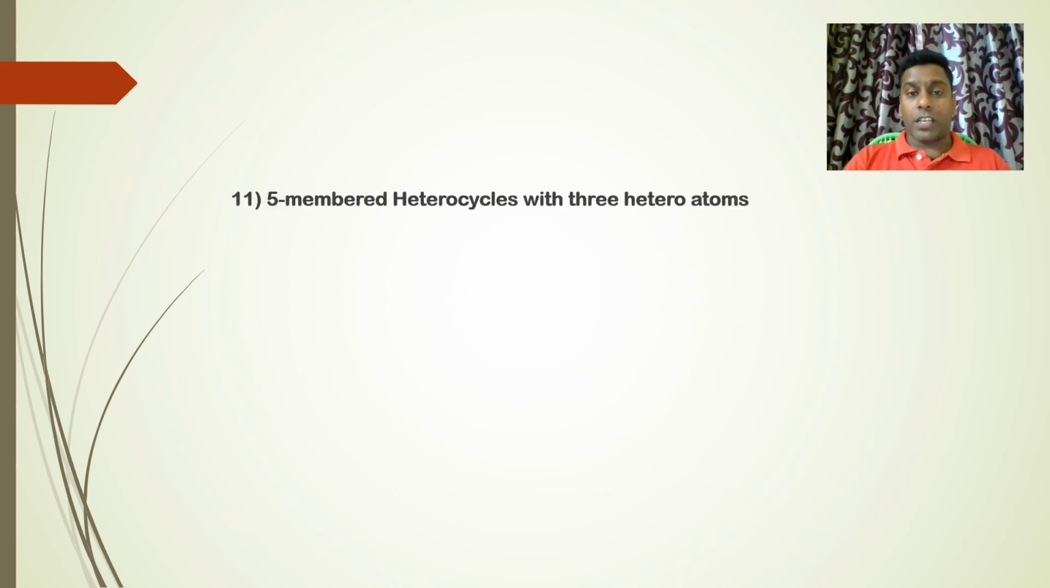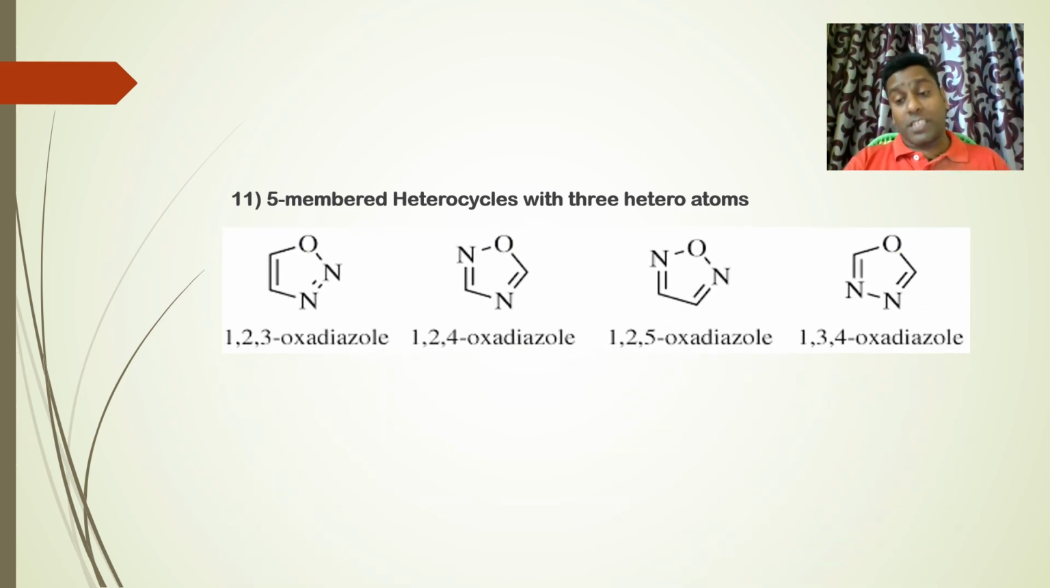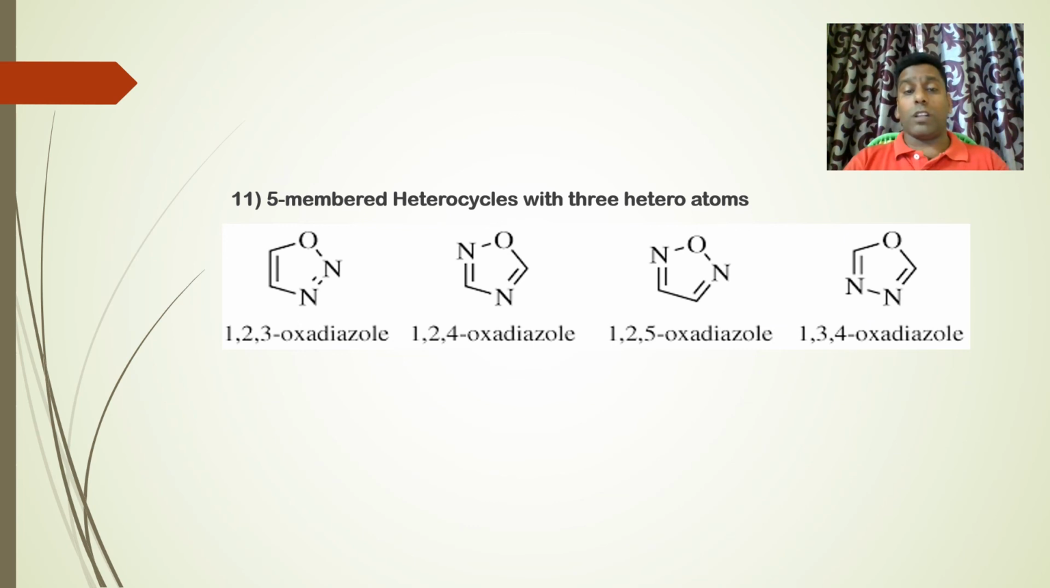Next, 5-membered heterocyclics with 3 heteroatoms. These are not rare, but not as popular as the other classes of drugs. Still, there are some popular compounds in this group also. Oxadiazoles, where there is 1 oxygen and 2 nitrogens. So 1,2,3-oxadiazole, 1,2,4-oxadiazole, 1,2,5-oxadiazole, and 1,3,4-oxadiazole indicate the relative positions of oxygen and the two nitrogens.